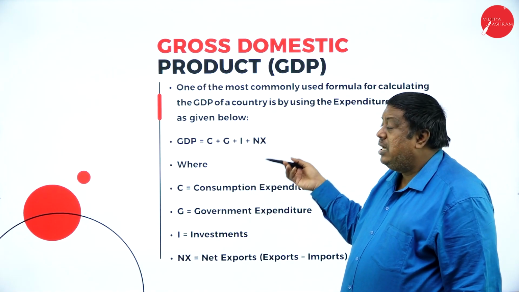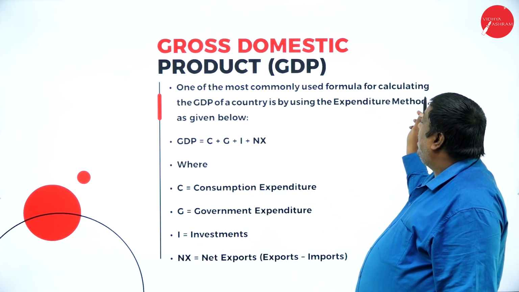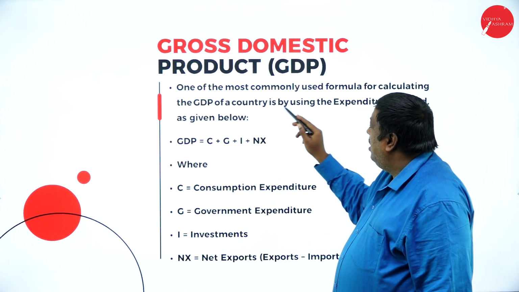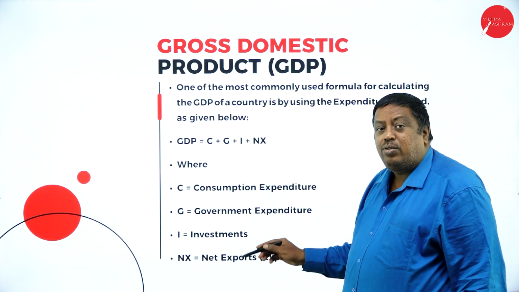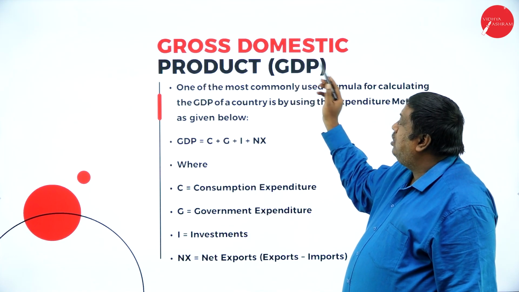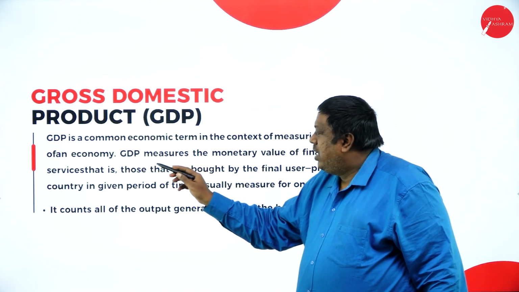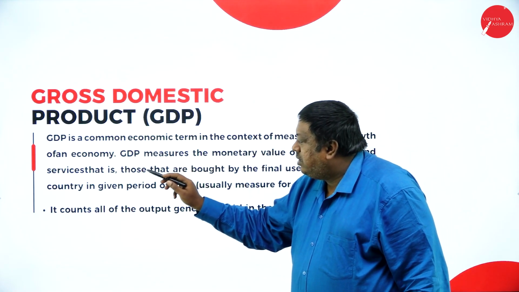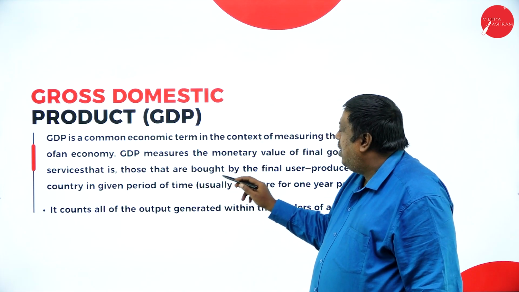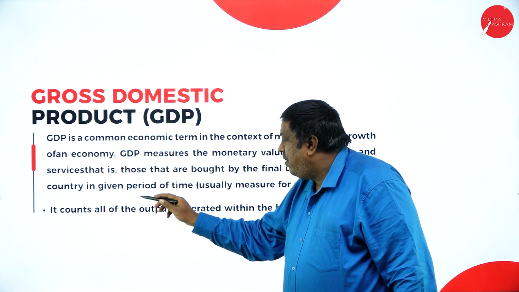One of the most commonly used formulas for calculating the GDP of a country is the expenditure method. This is the method we use to find the gross domestic product. GDP measures the monetary value of final goods and services, that is, those bought by the final user, produced in a country in a given period of time.